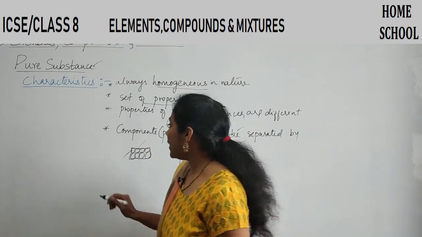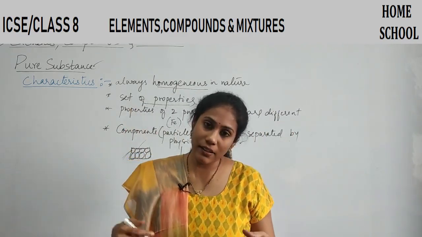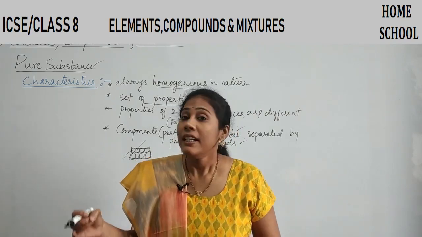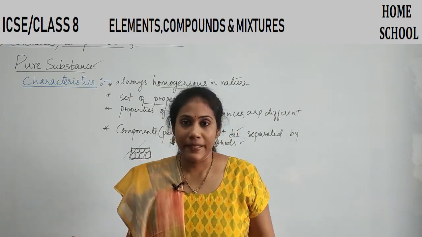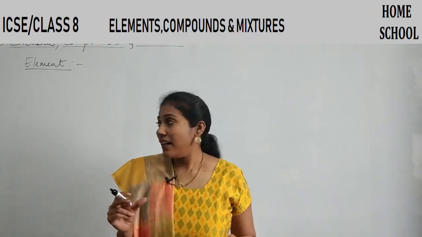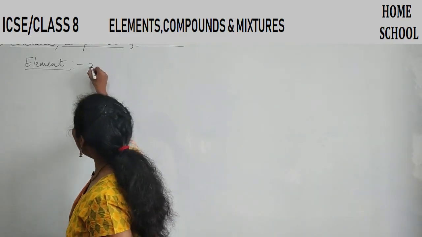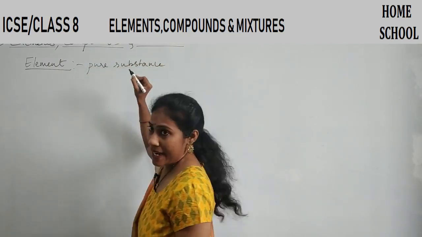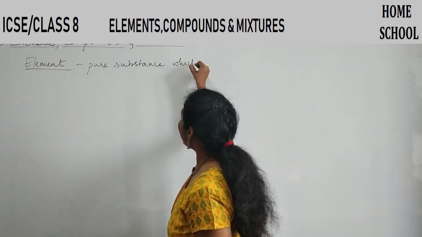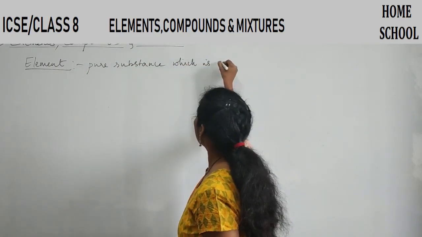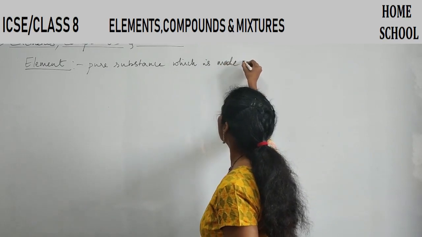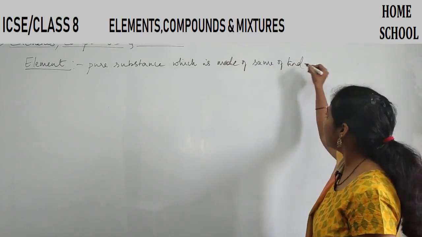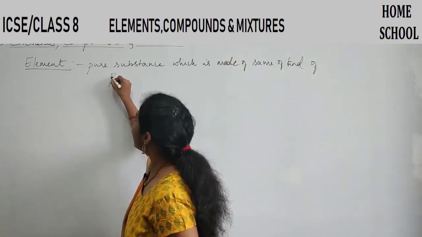And now we will go on to the different types of pure substances, that is element and compound. Let us see what you mean by element. Look everyone here. Element is that pure substance, definitely a pure substance, which is made up of the same kind of particles, isn't it? We discussed already. Same kind of particles.